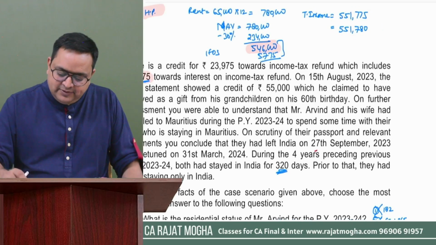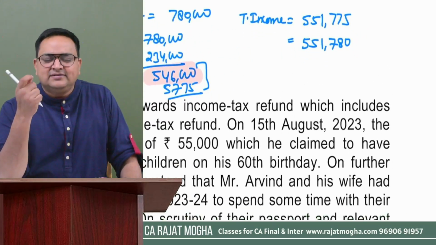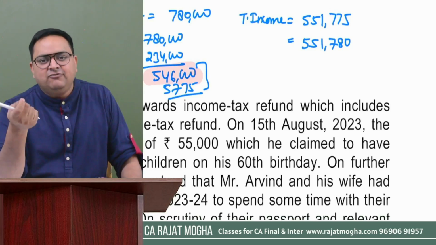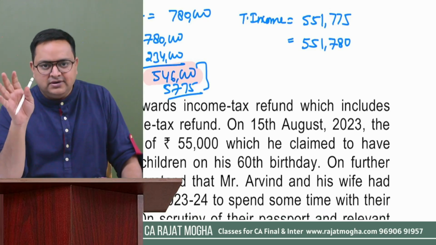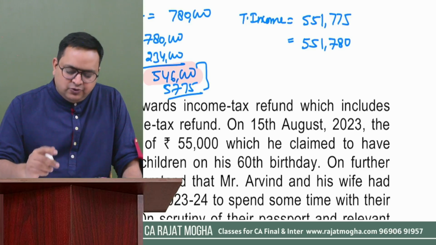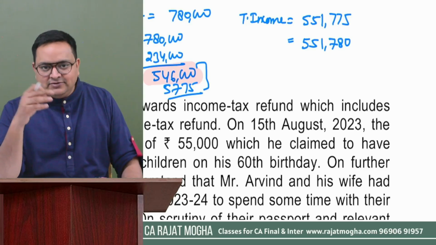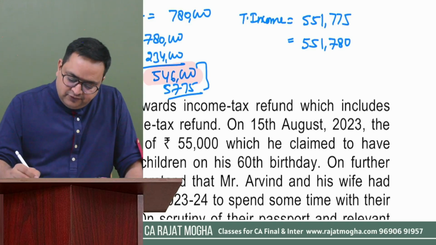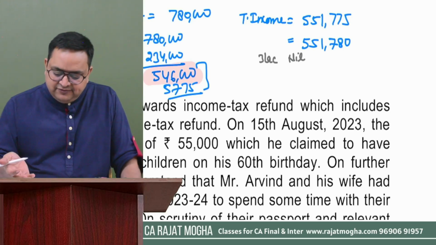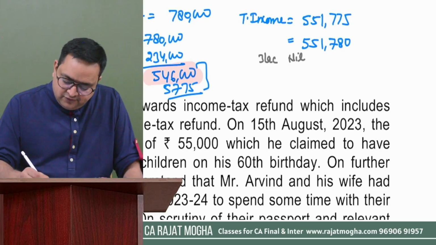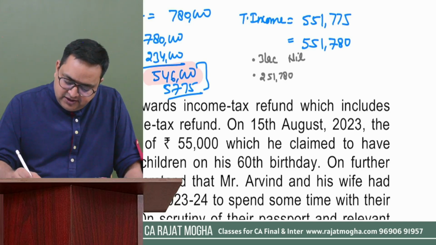So on this amount, calculate the tax. We just would like to calculate whether it would be 10,000 rupees or more, or it would be less than that, right? You don't have to calculate the exact tax. You just have to determine whether it is less than 10,000 or 10,000 or more. So we understand on first 3 lakh, it would be nil. On next 3 lakh, but it is just 5,51,780. So on first 3 lakh, it would be nil. On next amount, that is 2,51,780. It would be 5%.